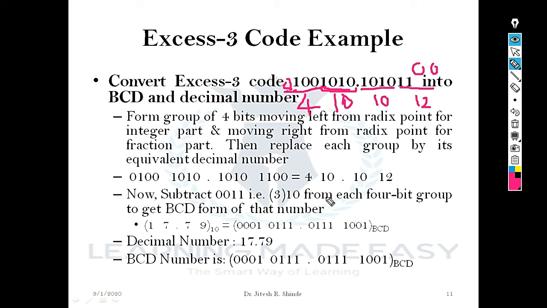On subtracting 3 we get 7, 1, 7, and 9. The binary representation is 0001 0111 for 17, radix point, then 0111 1001 for 79. In this way we get the BCD representation, and in decimal format the answer will be 17.79. In this way we can compute a BCD number and decimal number for a given XS3 code input.